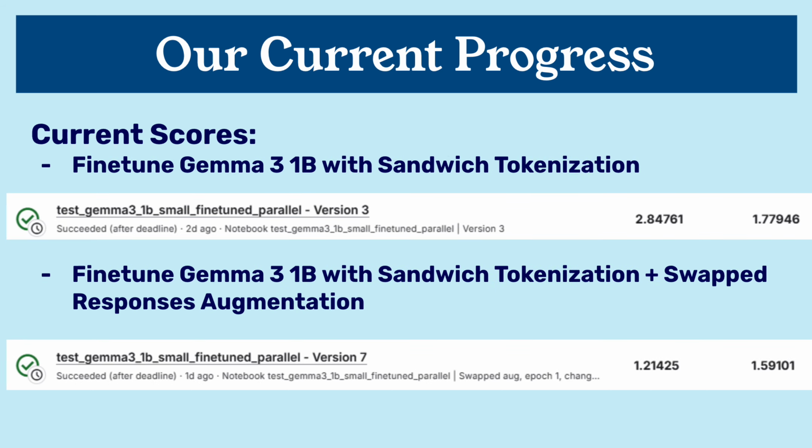Finally, the result for Gemma 3 1B. We tested sandwich tokenization combined with swapping responses. The data augmentation definitely helped improve the score. But honestly, compared to the beta or Gemma 2, the overall performance is still lagging behind. Our conclusion is that the 1B model is just too small for this specific task. Moving forward, we will focus our experiment on the larger versions of Gemma 3.